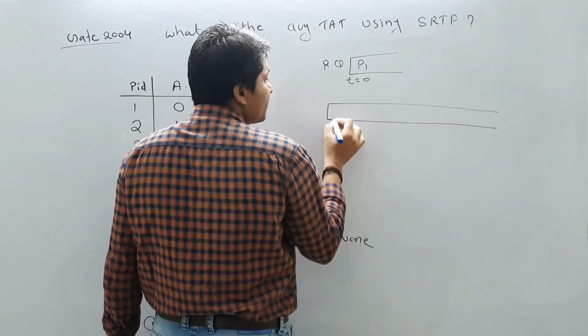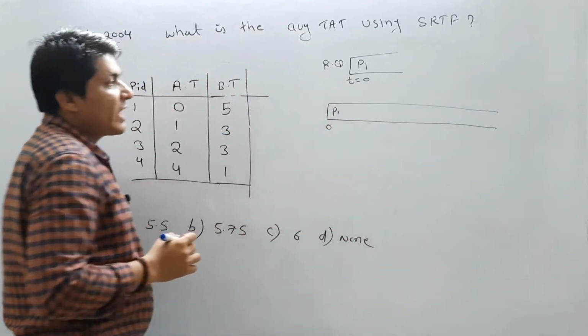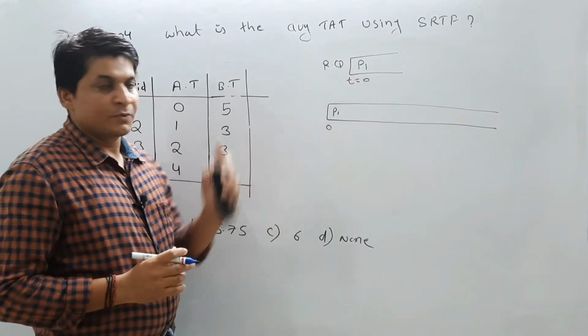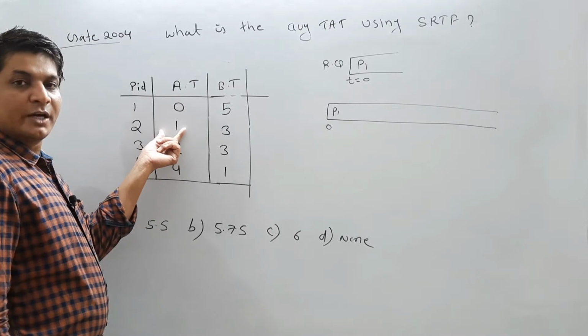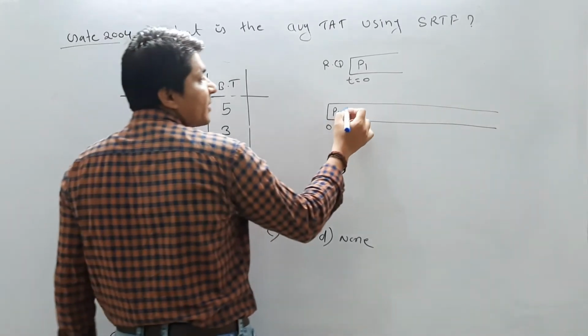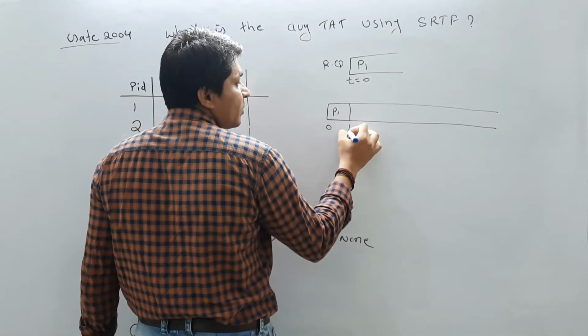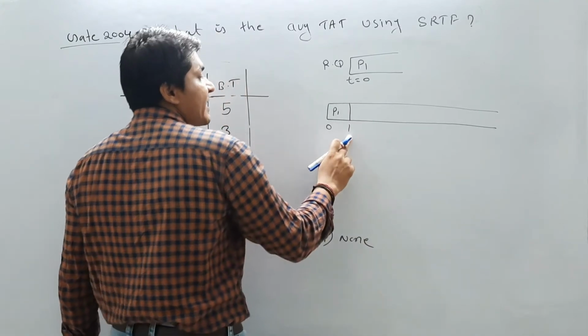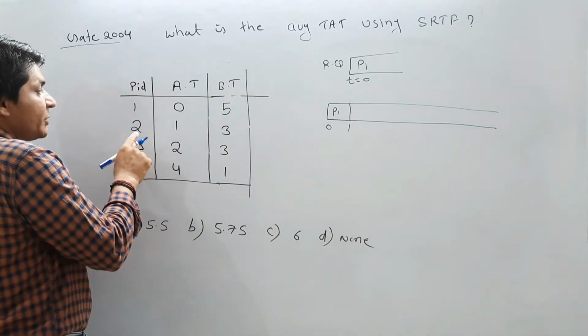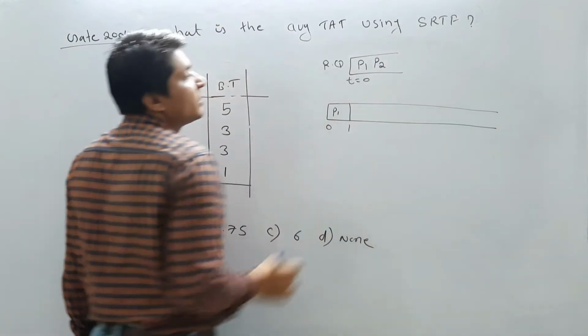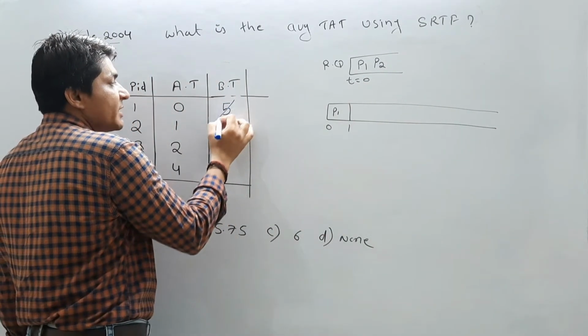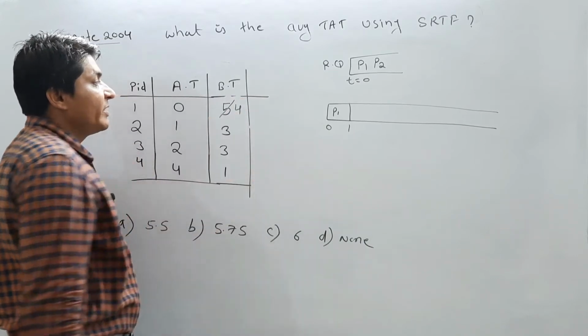From 0 to now, for how much amount of time do I need to execute the P1 process? Because the next process is coming at arrival time 1, let us execute P1 for 1 second. Now by this time another process has arrived in the ready queue, which is P2. So P2 is also available. We have executed P1 for 1 second, so its remaining time will become 4.